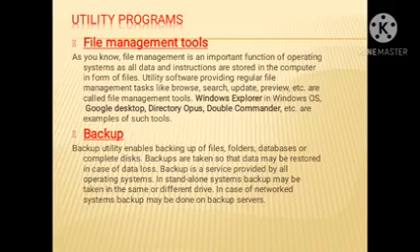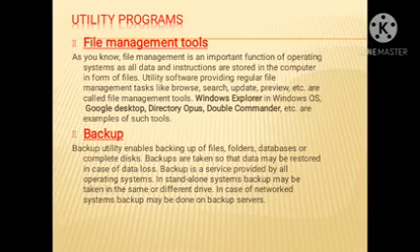The next utility program is backup. Backup utility enables backing up of files, folders, and databases. Complete disk backups are taken so that data may be restored in case of data loss. Backup is a service provided by all operating systems. In a stand-alone system, backup may be taken on a different drive.